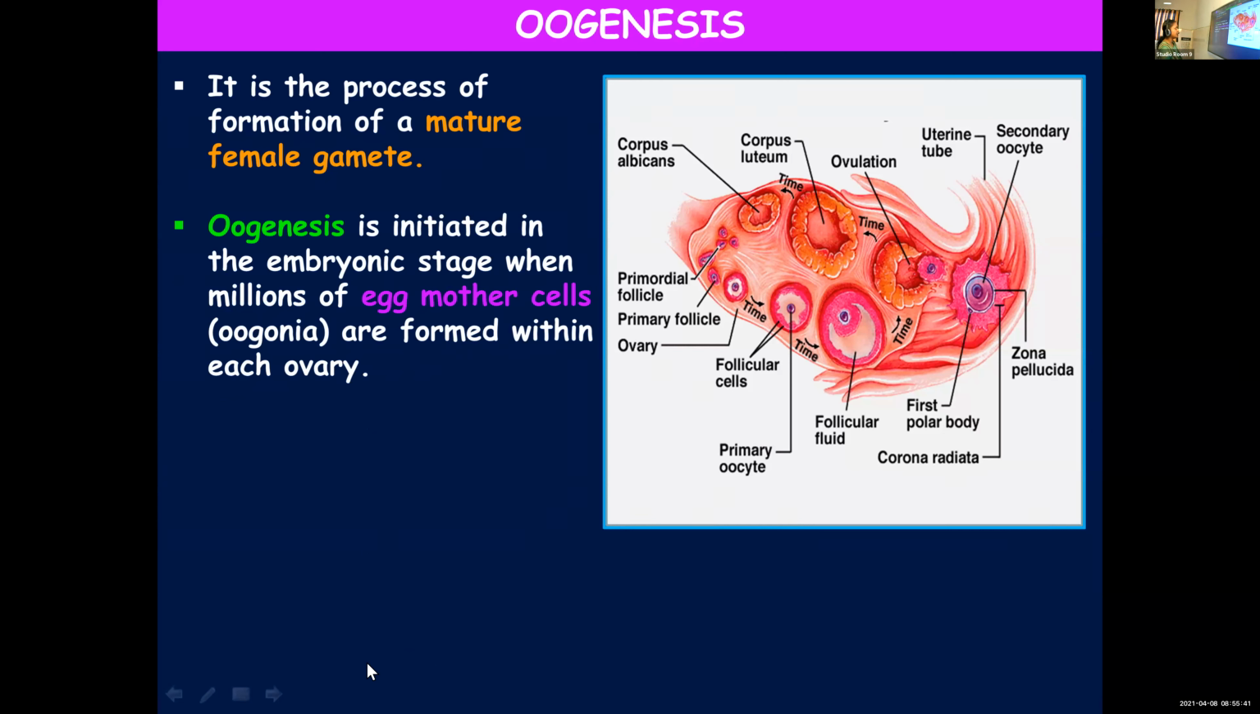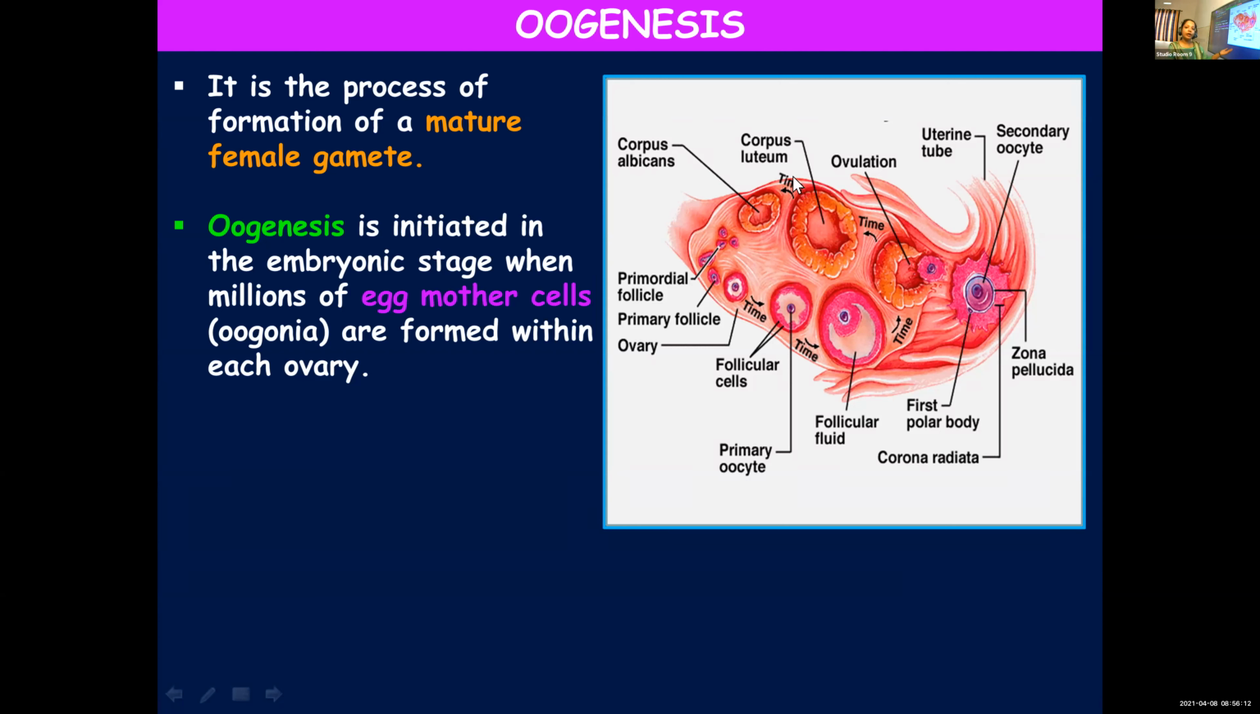Oogenesis is initiated in the embryonic stage. When we discussed spermatogenesis, we learned that the process starts at puberty. And oogenesis is initiated in the embryonic stage. When the female child is in the embryonic stage, at that time itself, oogenesis starts, when millions of egg mother cells are formed within each ovary.